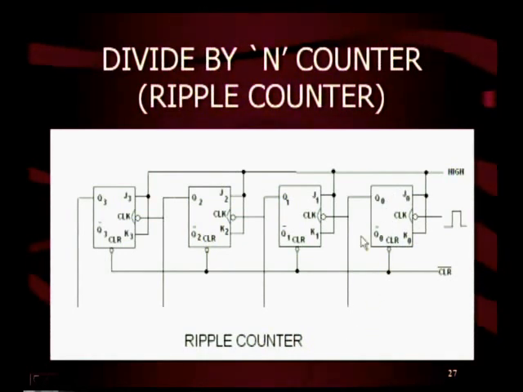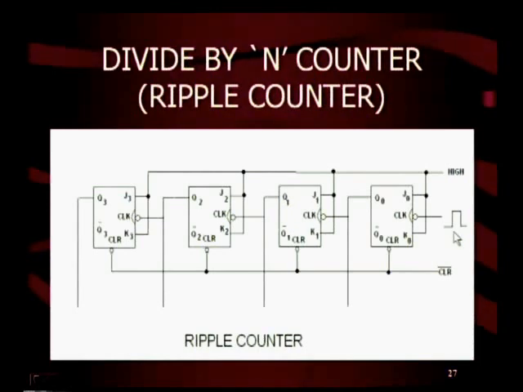Whenever the output changes from 0 to 1, it gives a leading edge clock to flip-flop 1. Because it is a negative edge triggered one, this flip-flop will not respond and its output remains 0. Therefore, flip-flop 2 and flip-flop 3 also do not respond. The output is 0, 0, 0, 1.